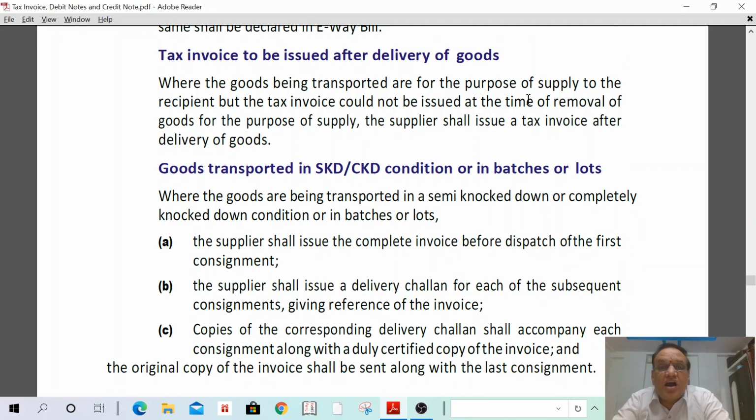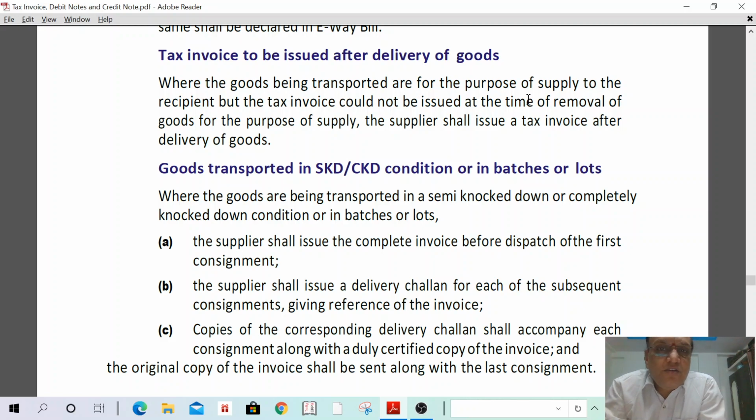tax invoice is to be issued after delivery of goods, but actually an invoice shall be issued on or before removal of goods. Any tax invoice shall be issued on or before removal of goods, but in some cases, not regular, some very small nominal cases, if any goods are being transported without a tax invoice, such a tax invoice shall be issued even after delivery of goods. Actually, the tax invoice is to be issued before removal of goods, but in some cases if we forget to issue the tax invoice, in such a case the tax invoice shall be issued even after delivery of goods.